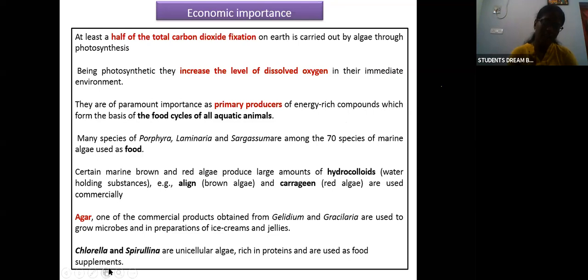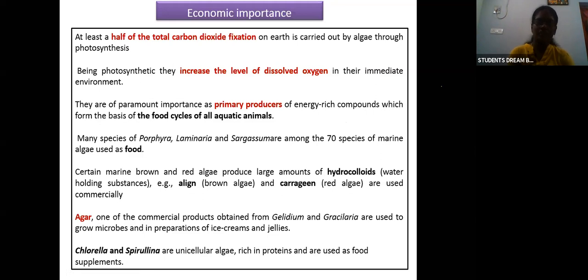Next are chlorella and spirulina. We have heard of single cell proteins. Chlorella and spirulina are unicellular algae which are rich in proteins. They are used as food supplements as single cell proteins. So these are the economic importance of algae.